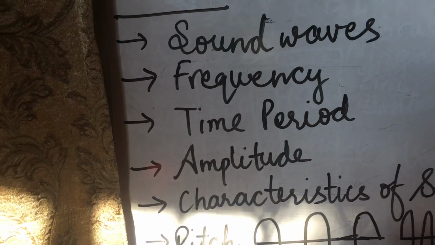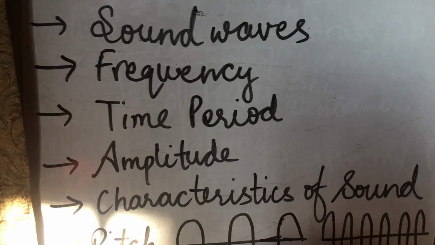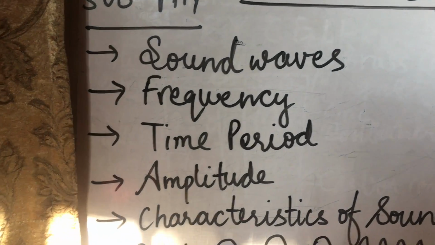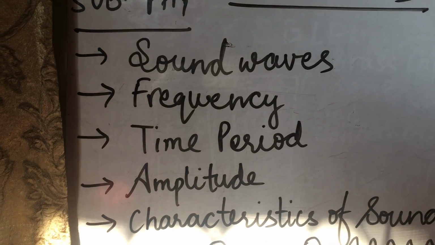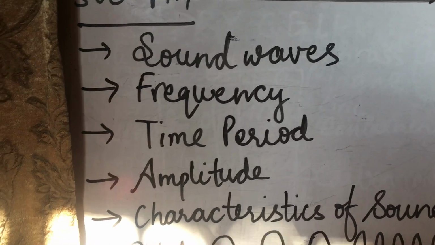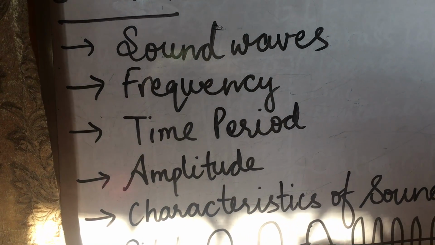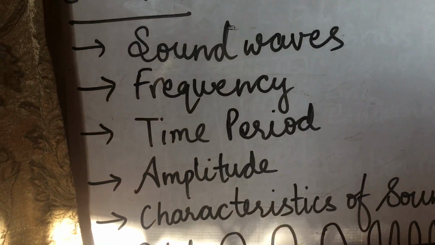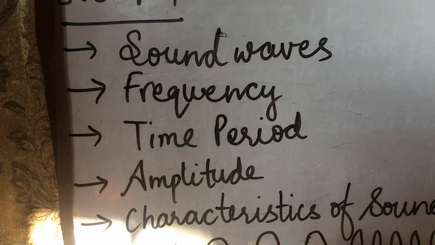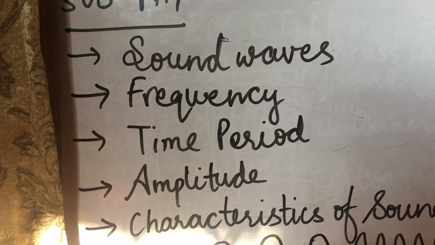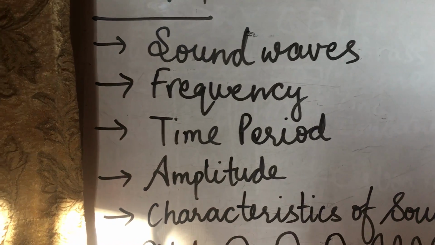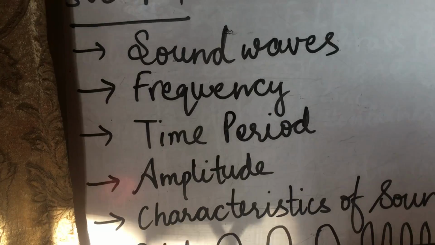Now the next characteristic of a sound wave is the time period. What is time period? The time taken by a vibrating object to complete one complete vibration. The time taken by a vibrating object to complete its one vibration is called its time period. It is denoted by capital T. The SI unit of time period is seconds, whereas the SI unit of frequency is hertz, abbreviated as capital HZ.